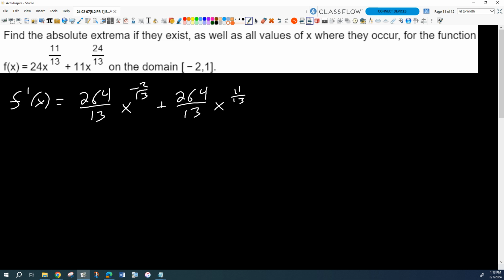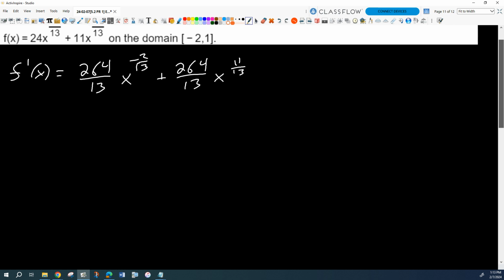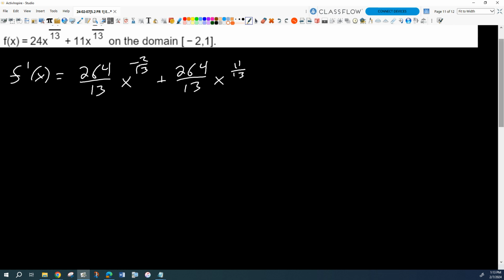Yeah, okay, good. So then what can we do with that derivative to make it simpler? We will put the x on the numerator. Can we factor out a 264 over 13? Sure we can. Let's factor out 264 13ths, and let's go ahead and factor out the least common power of x.